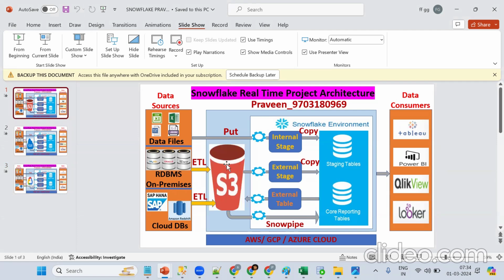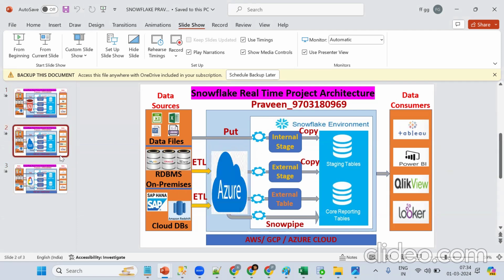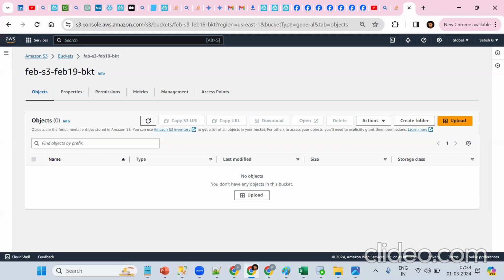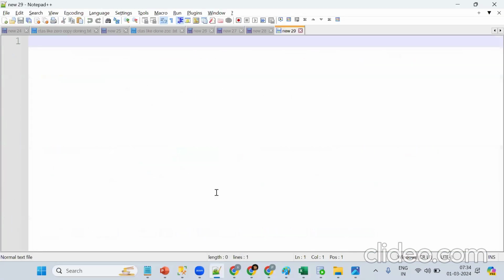So data is there, and we are trying to migrate. Snowflake supports multi-cloud. Suppose a simple use case: my data is there, ID, EMP. Remember, today is just a demo, so we'll see the details from Monday onwards.